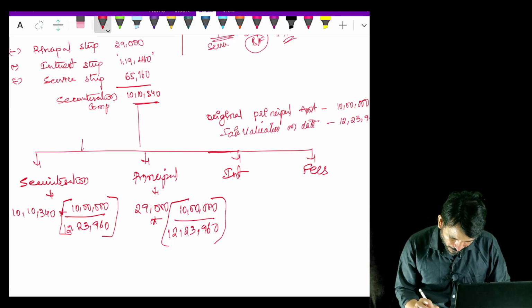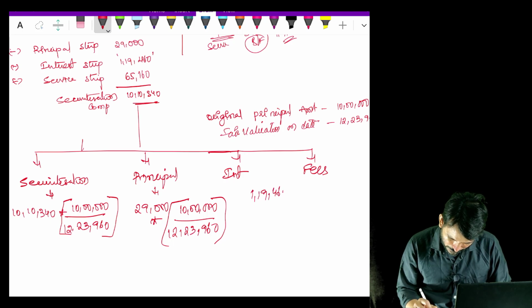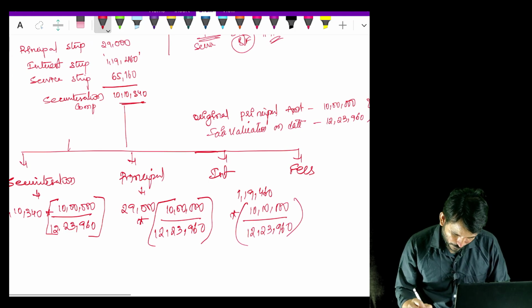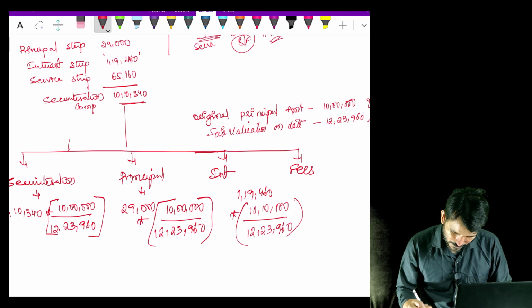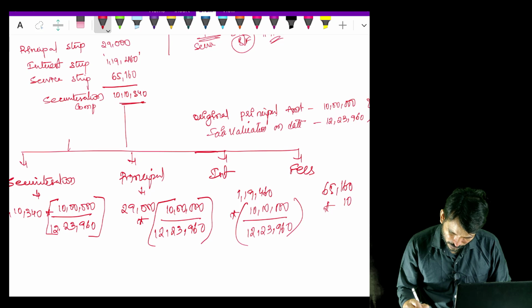Interest portion is 1,19,460 multiplied by 10 lakh divided by 12,23,960. Again you go with the service strip for fees, 65,160. That is also the same logic. Every time you are using the same logic, so I'm not repeating that.